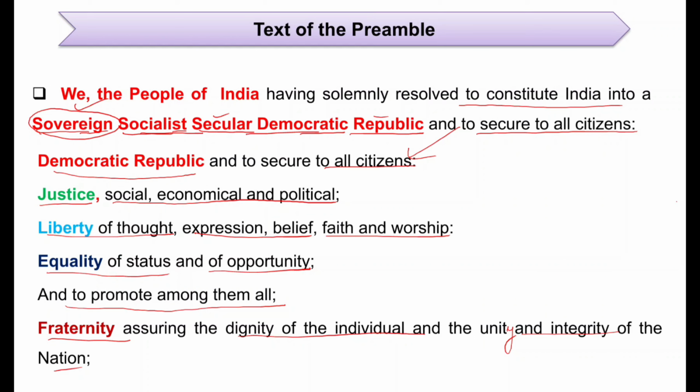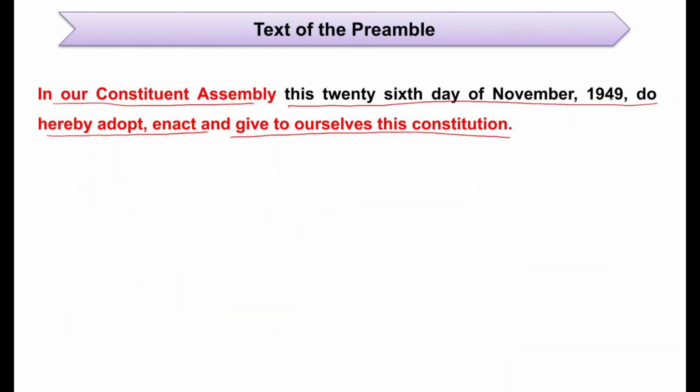It was adopted on 26th November 1949, and it was enforced on 26th January. It was enacted in November and enforced in the month of January.